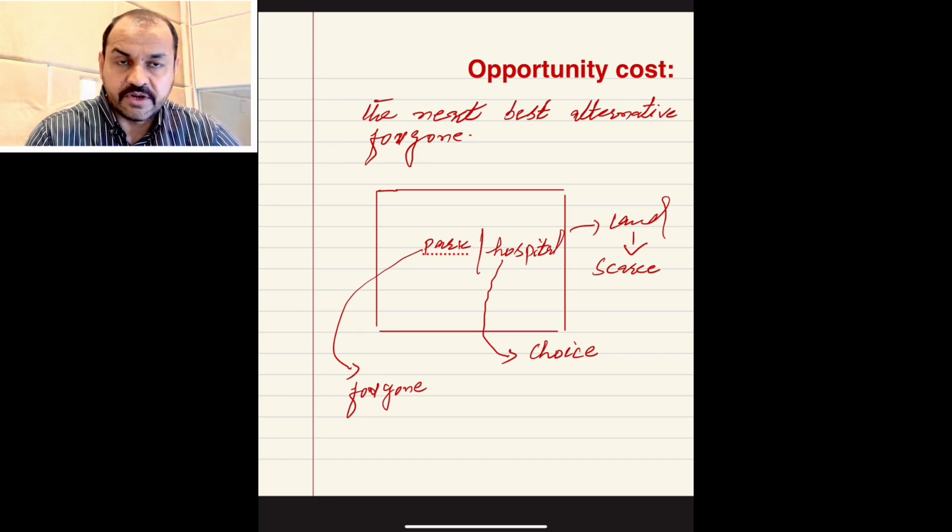Park को आपने forgo कर दिया. The park will become the opportunity cost. ठीक है? You decided to build the hospital and you have foregone the park, which becomes the opportunity cost. So you can say that the opportunity cost of the hospital is the park.